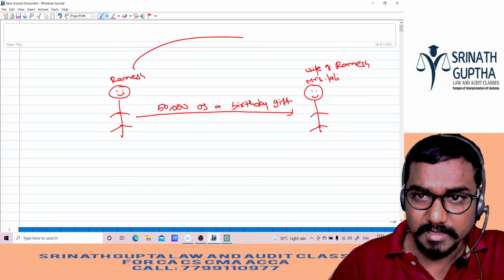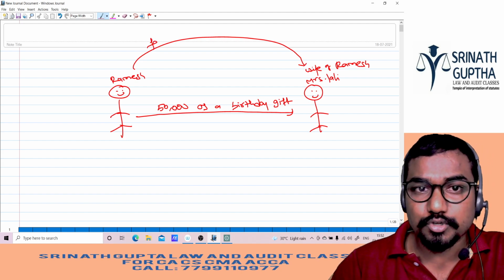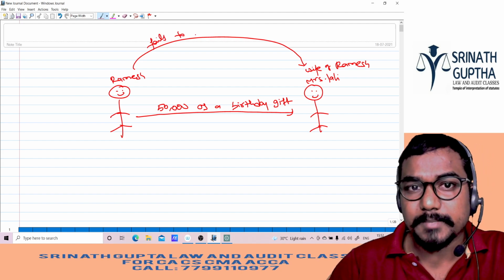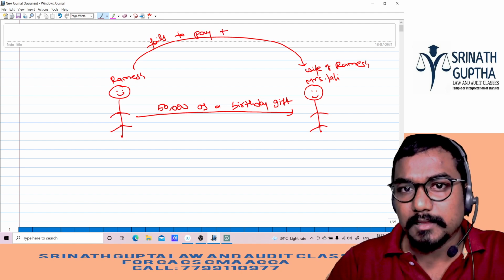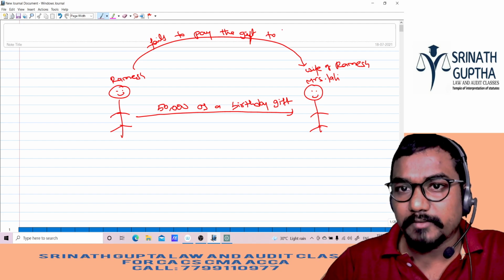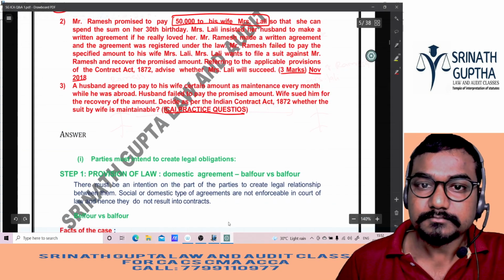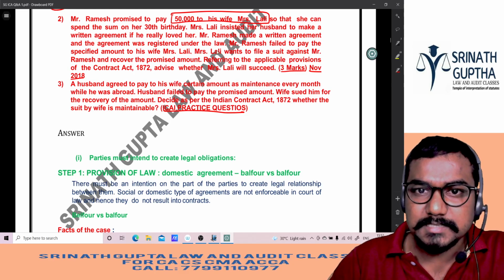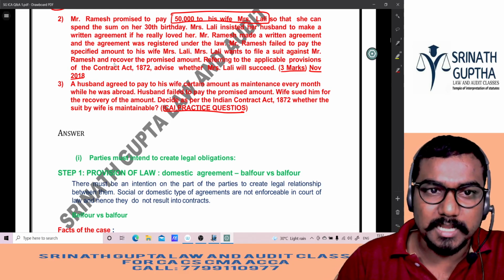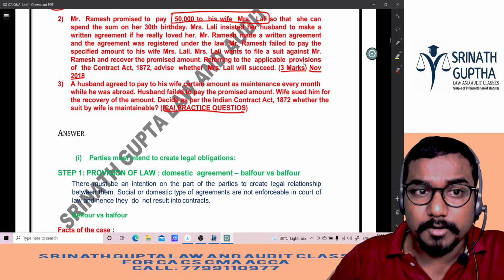Subsequently, Ramesh fails to pay the gift to his wife. Mrs. Lali wants to file a suit against Mr. Ramesh and recover the promised amount, referring to the applicable provisions.